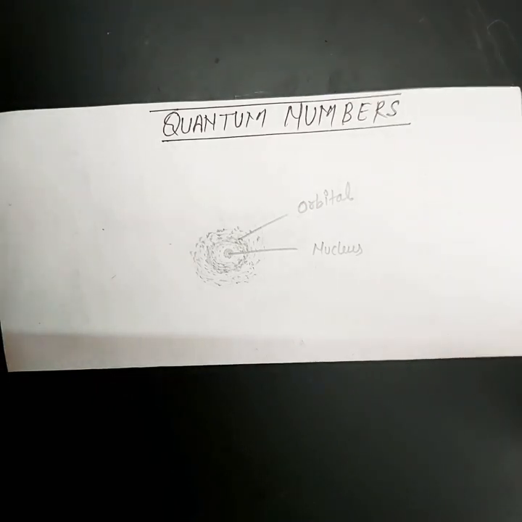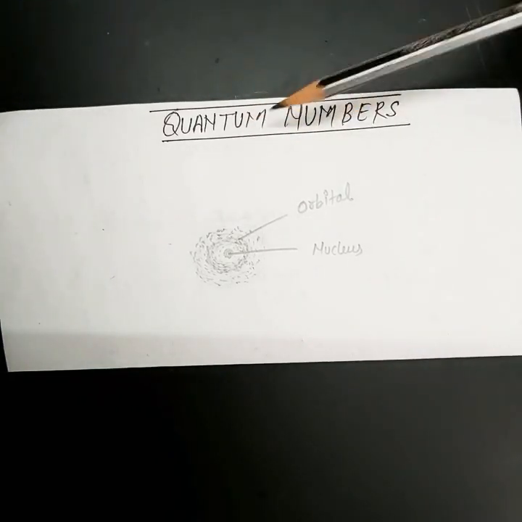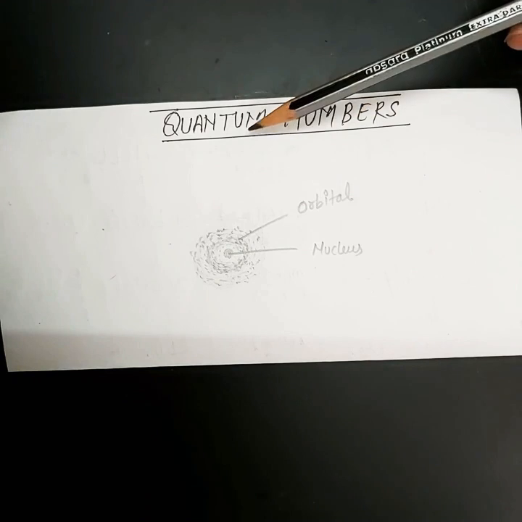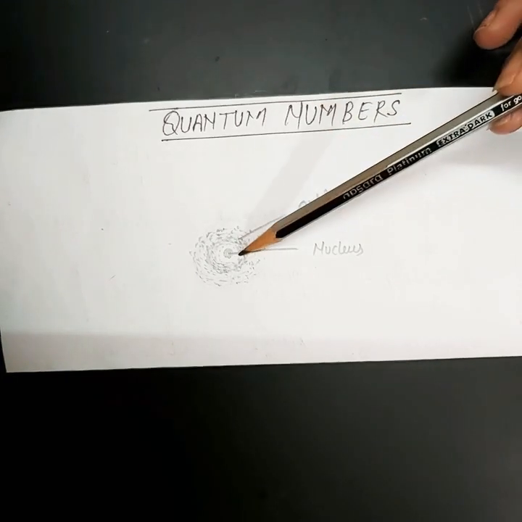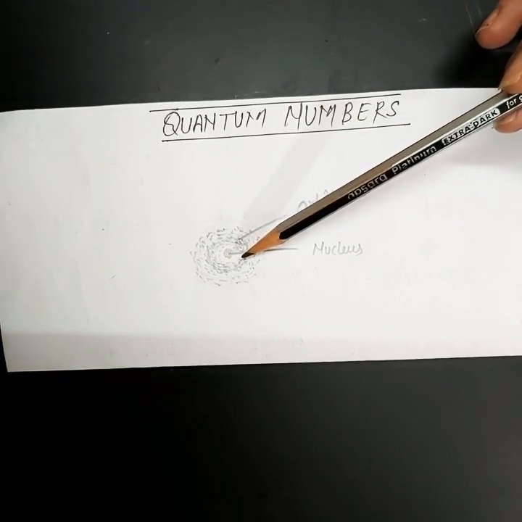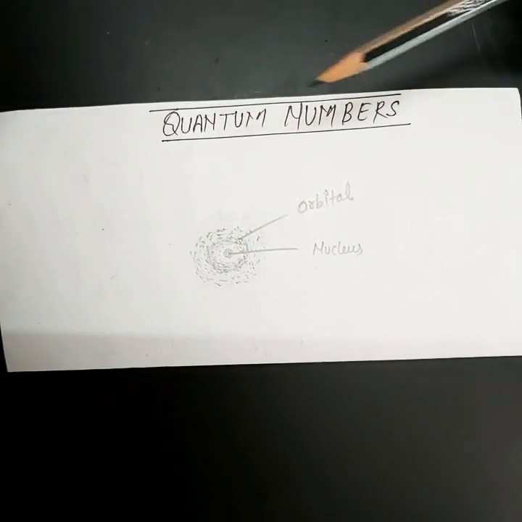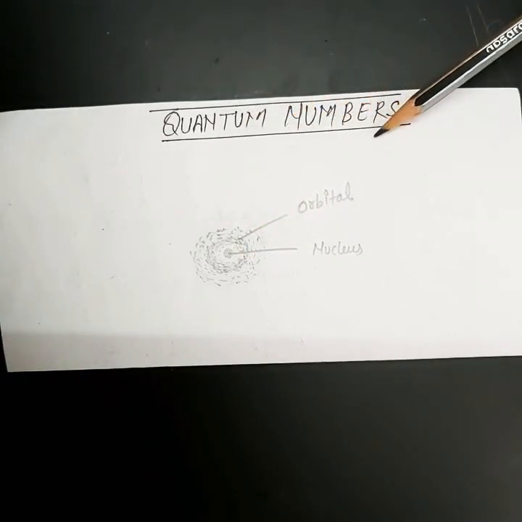Okay, now what is the role of quantum number? What is quantum number? So quantum number is a set of numbers by using which we can get all the information about the electron which is needed to specify that electron. So this is the role of quantum number.